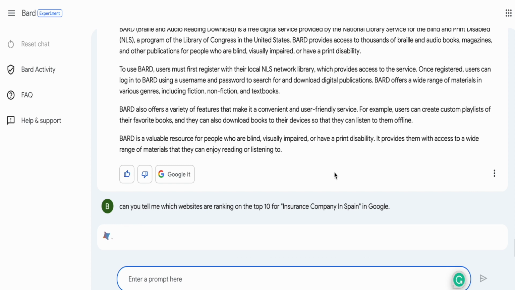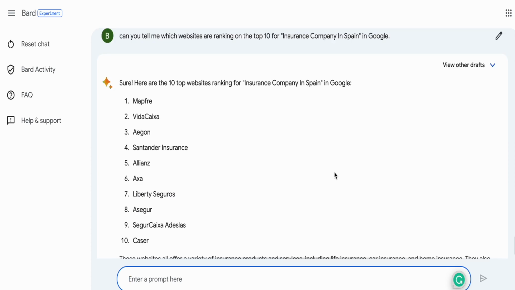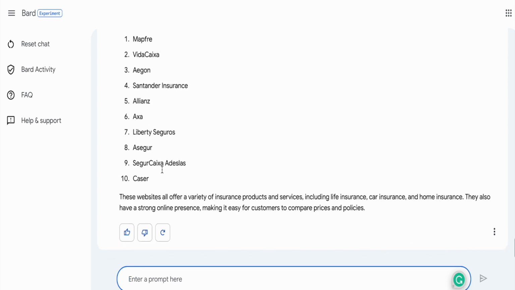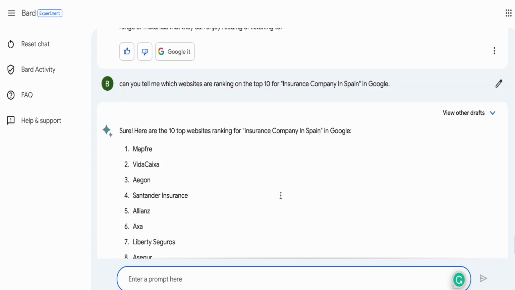The IP, I believe, that they're using when it does this, it's using either the US or the UK. I think the UK is nearest to Spain, it's in Europe. So I think it's using a UK IP address. Anyway, it still gives us this list, and it includes a lot of the big names. And these websites offer a variety of insurance products and services.